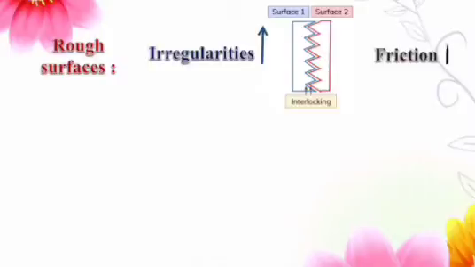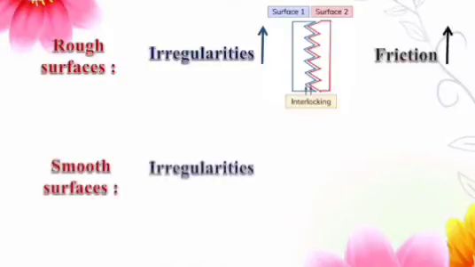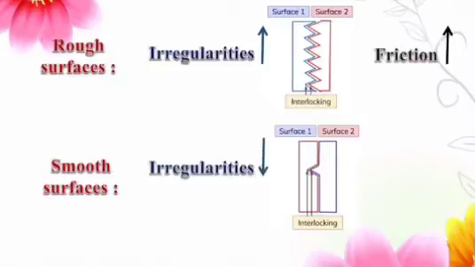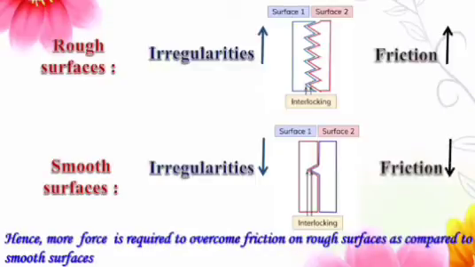Therefore, force of friction is greater if the rough surface is involved, whereas on smooth surfaces, we have minute irregularities on them. Therefore, the force of friction is little less in case of smooth surfaces. Hence, more force is required to overcome friction on rough surfaces as compared to smooth surfaces.